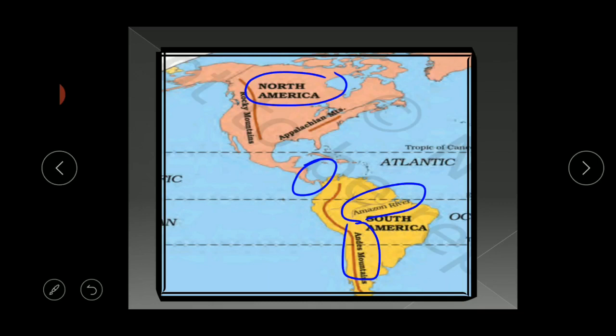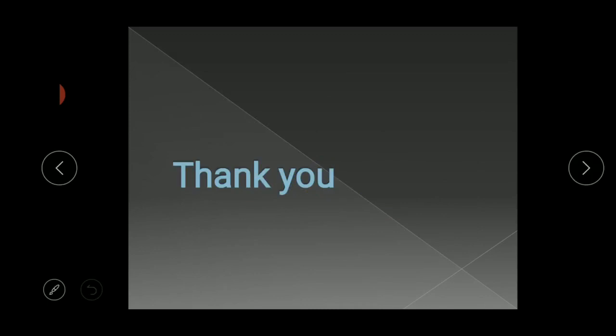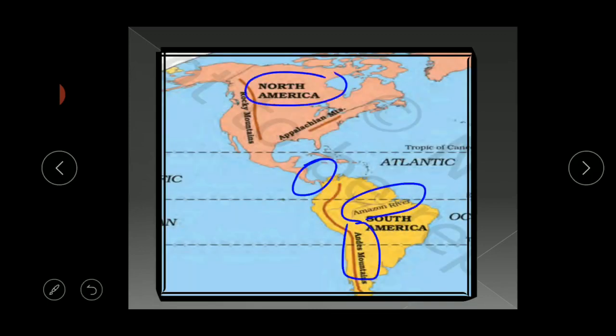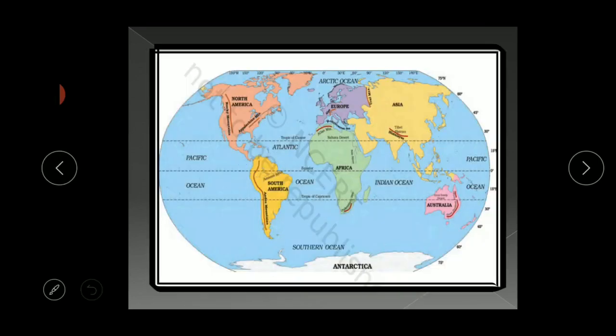Clear, children? This is about North America and South America. So next, about Australia and Antarctica. Australia is the smallest continent that lies entirely in the southern hemisphere. It is surrounded on all sides by oceans and seas, and it is called an island continent.